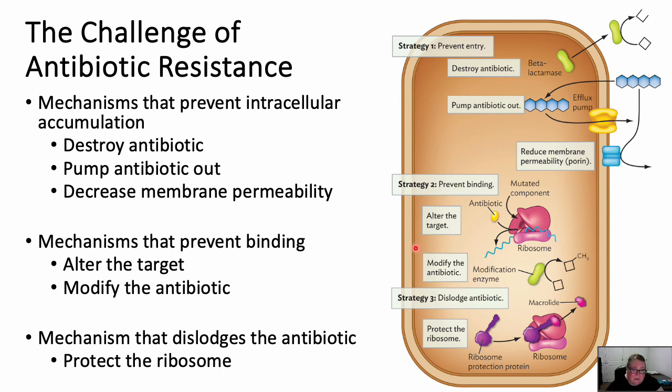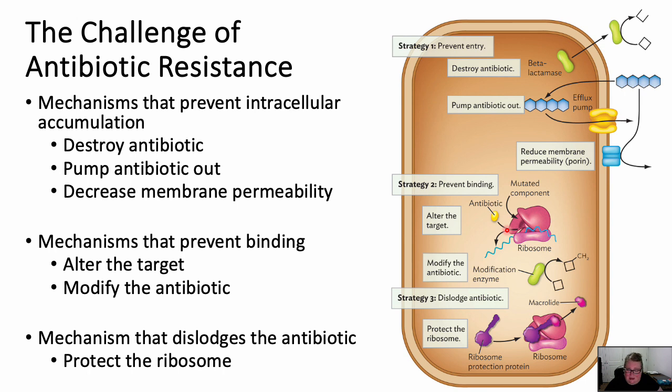Okay, strategy number 2, we prevent binding. Okay, so the easiest way is to alter the target. Okay, so we're going to have a mutation that changes the target shape enough so that the antibiotic is not effective, but it can still do its job. We talked about this when we talked about the different ways that bacteria can gain resistance to beta-lactams, right?